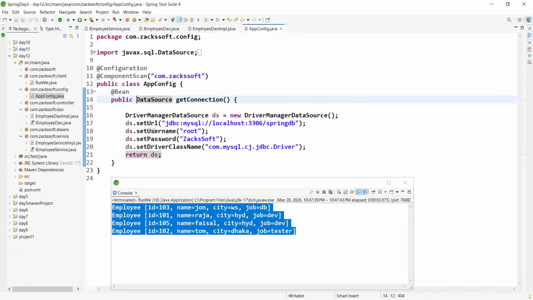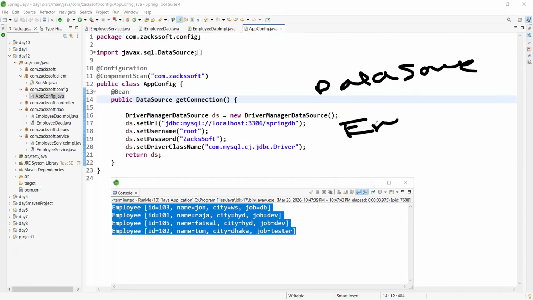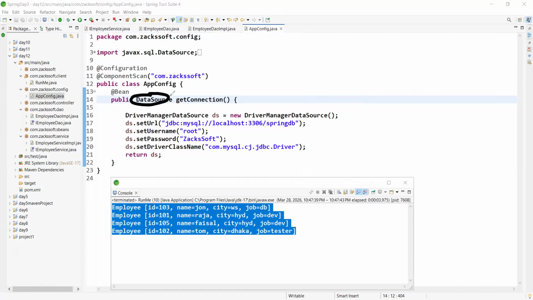Okay, so simply, your data source is what? Data source is an interface. Consider an engine as your interface. There are multiple implementation classes, like electric engine, diesel engine, petrol engine. Your data source is an interface, so it has multiple implementation classes.